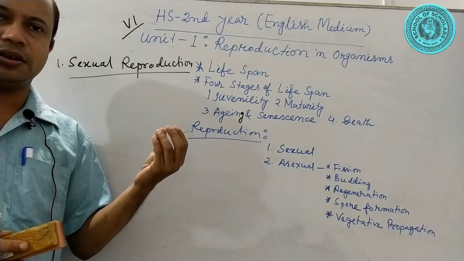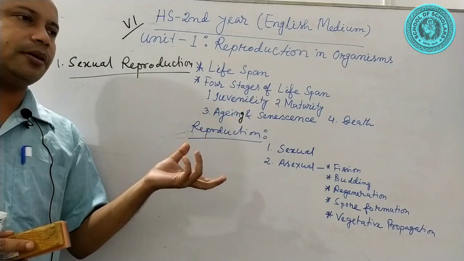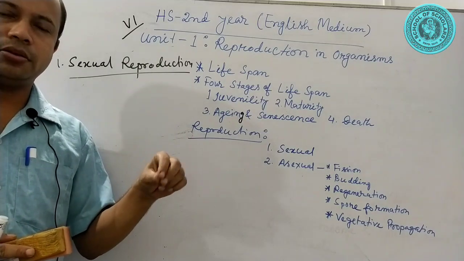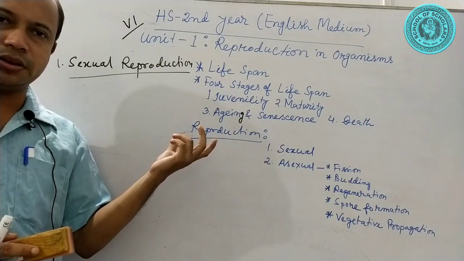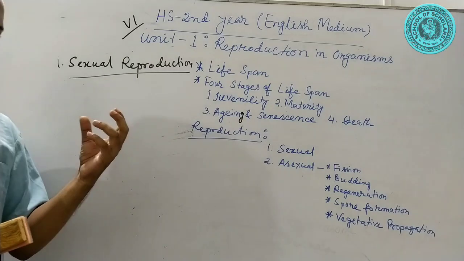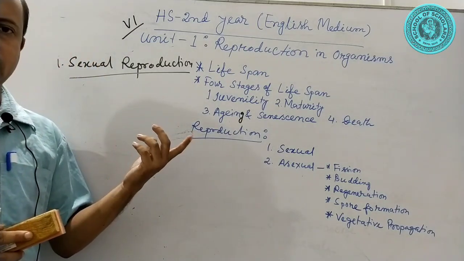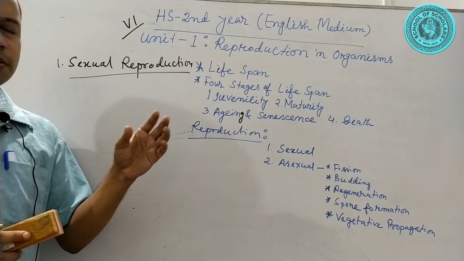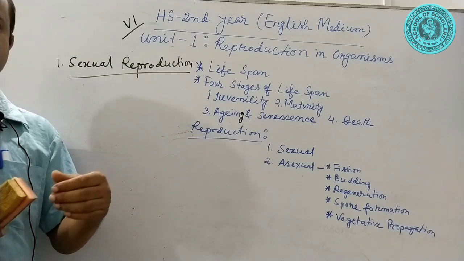Crossing over is a process of exchange of chromosomal segments between non-sister chromatids during meiosis. The formation of male gametes is called spermatogenesis, and the formation of female gametes is called oogenesis.